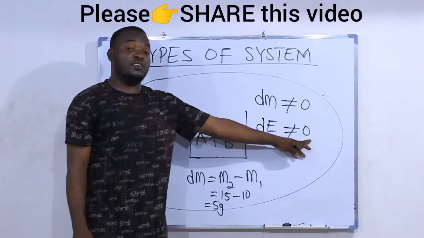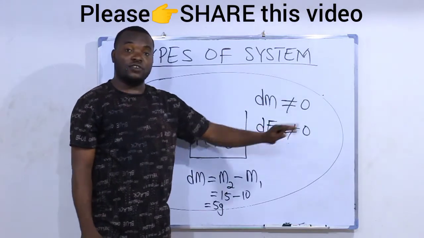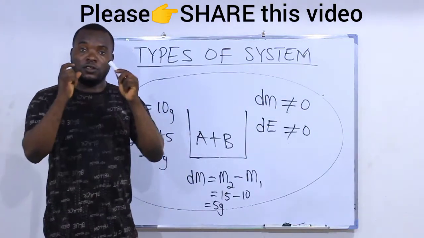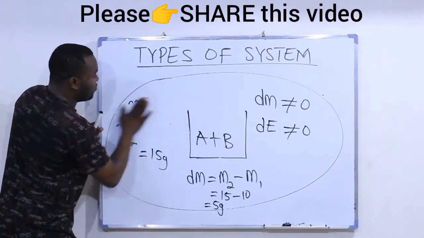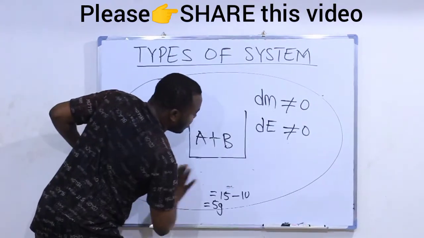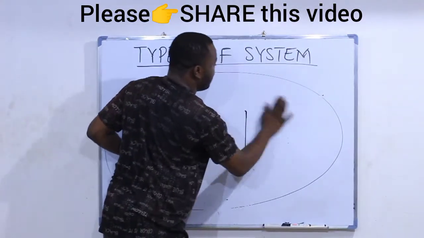Change in heat energy is not 0. Change in mass is not 0. That is for an open system. Now, let's take a look at a closed system. Let's see what happens to mass and heat.